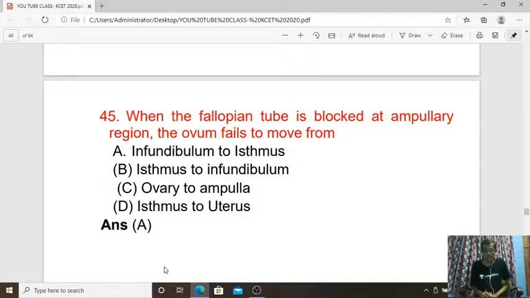So the ampulla isthmus portion is the site for fertilization. So when the fallopian tube is blocked at the ampullary region, further movement of the ovum from infundibulum to isthmus is going to be blocked. So the answer is A for question number 45.